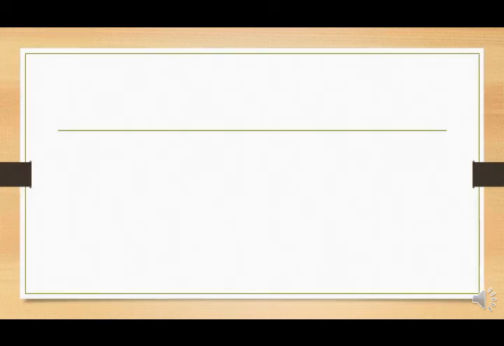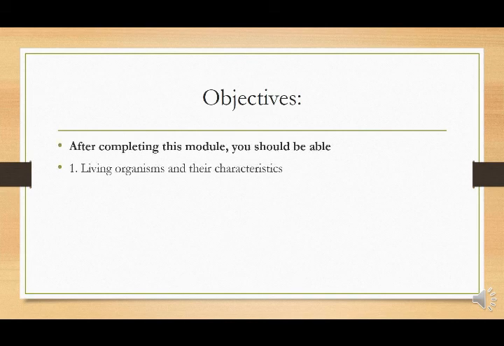In this lesson we are going to understand what living organisms are and their characteristics, and how living organisms are different from non-living organisms. Then we will discuss the 7 characteristics of living organisms which differentiate them from non-living organisms. And then I will give you an assignment.